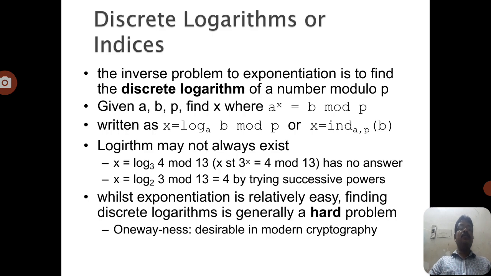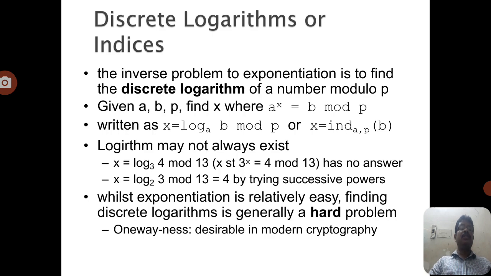The inverse problem to exponentiation is to find the discrete logarithm of a number modulo p. So we can write the equivalent equation x = log_a b mod p, which is also written in the indices format.